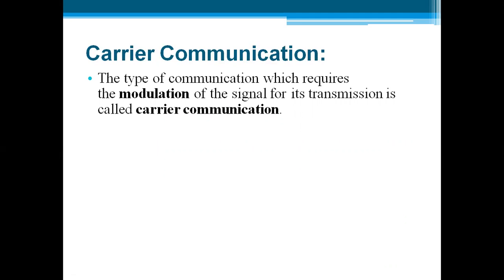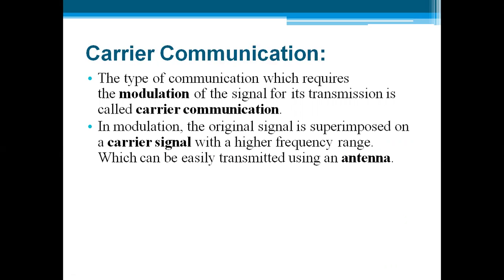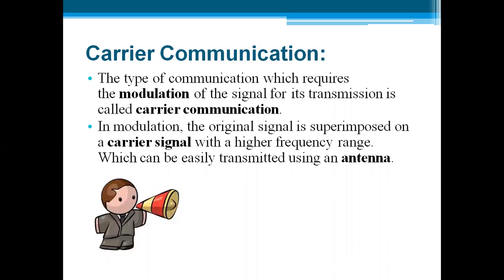The second type of communication is carrier communication. The type of communication which requires the modulation of a signal for its transmission is called a carrier communication. In modulation, the original signal is superimposed on a carrier signal with a higher frequency range, which can be easily transmitted through an antenna.